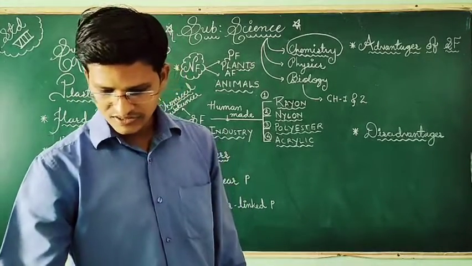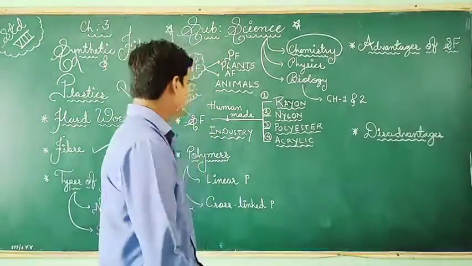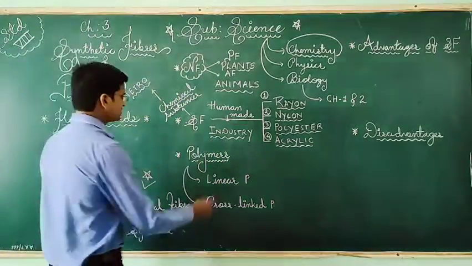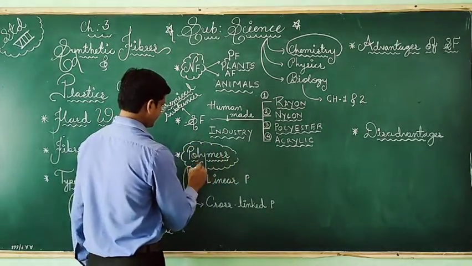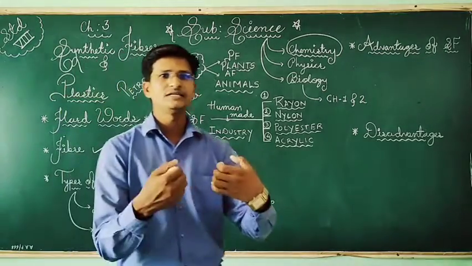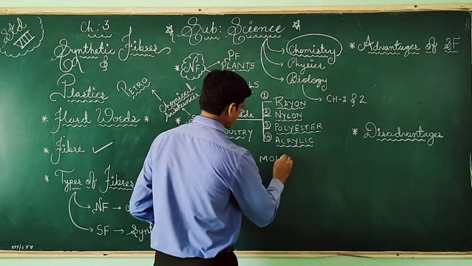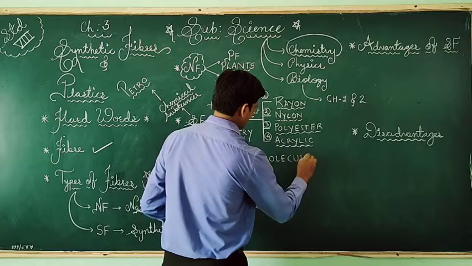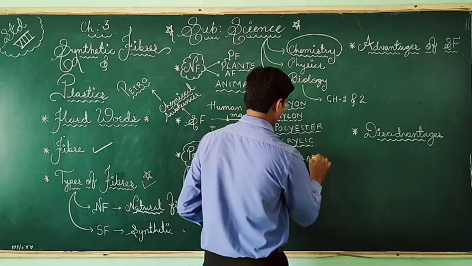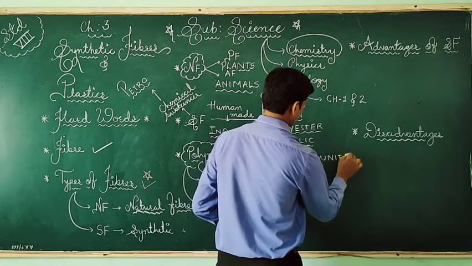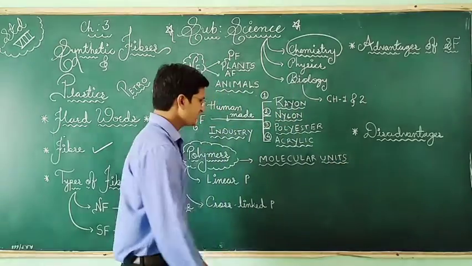Now before that, we must understand how these types of synthetic fibers are made. Synthetic fibers are made in a chain. You can see that all the units are joined together. So in that, the molecules, molecular units, join together. So they are making one chain.